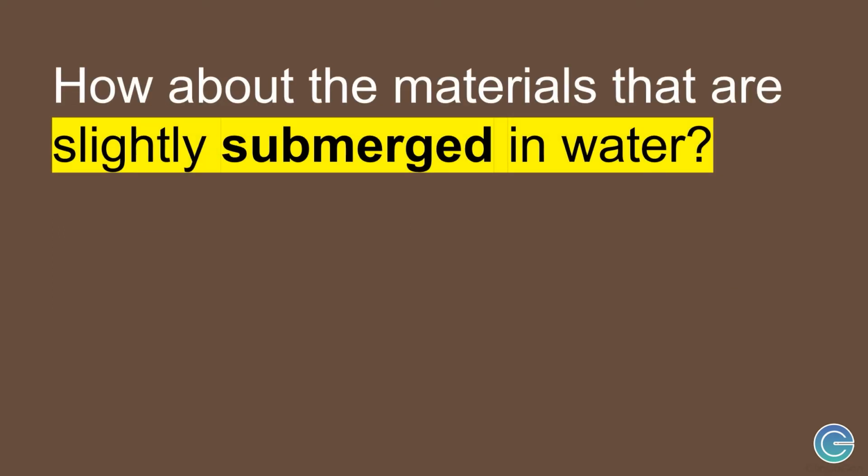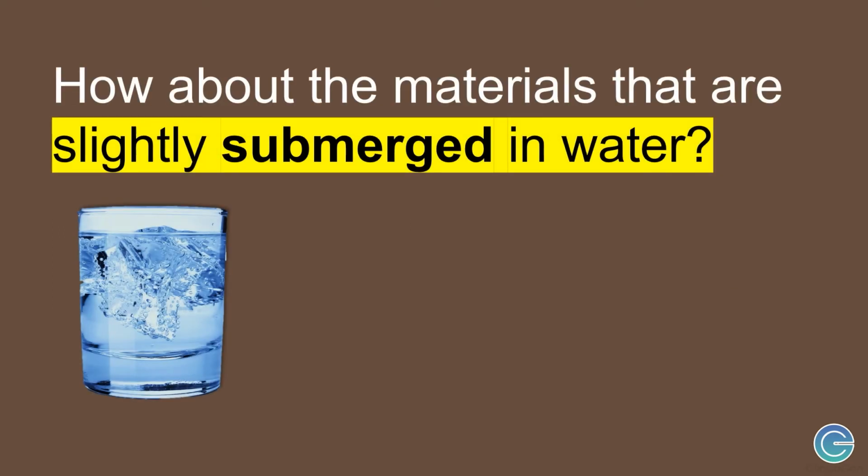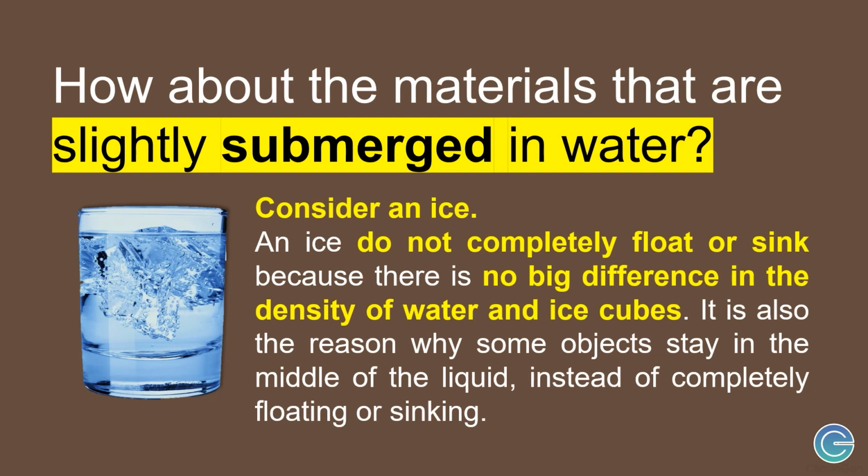How about the ice? When we dropped the ice into Basin C earlier, the ice did not completely float or sink. Instead, it was suspended in the middle. This is because the water's and the ice's density differ a little. This same reason goes well with other materials that partially float on water.